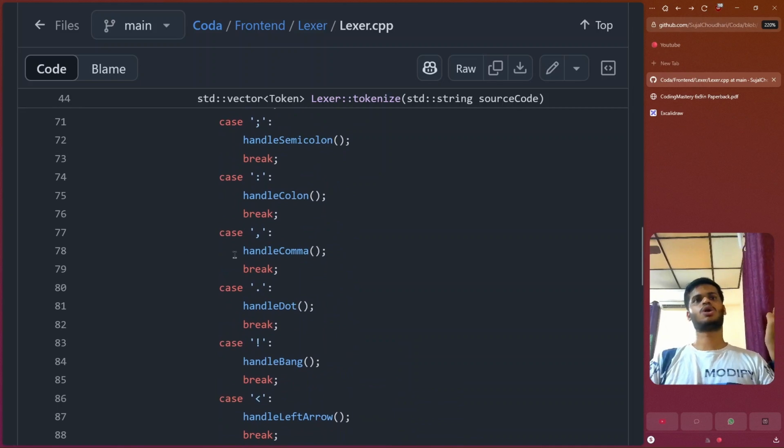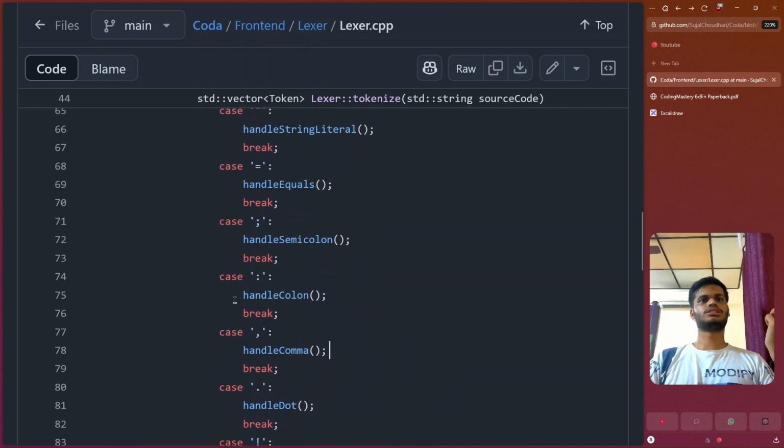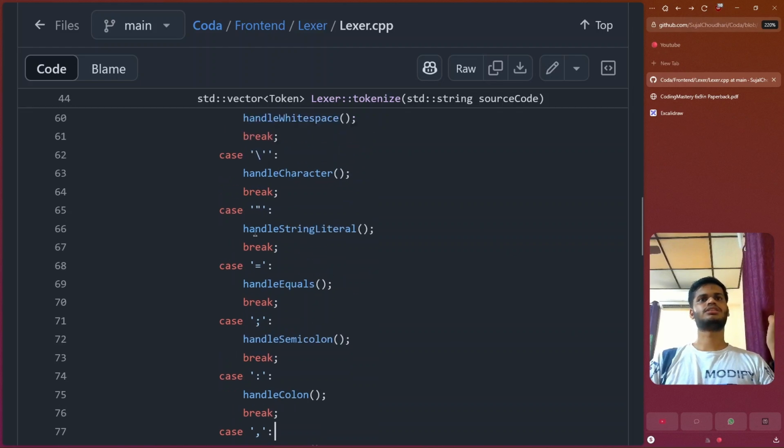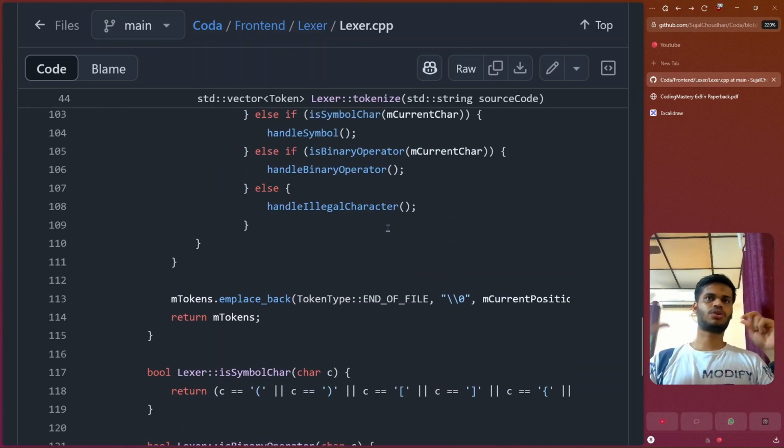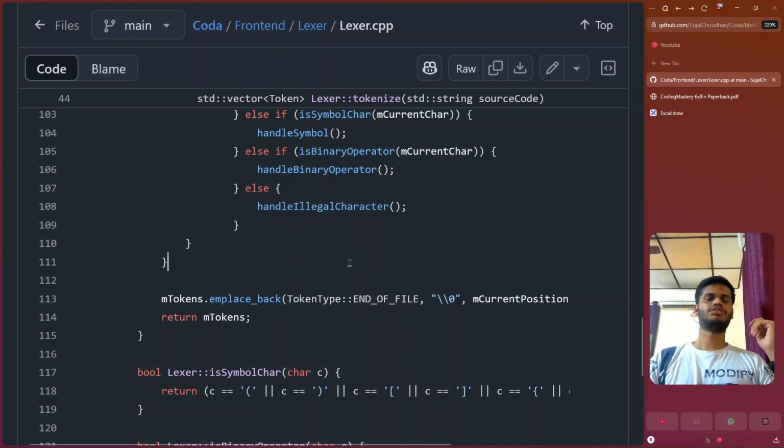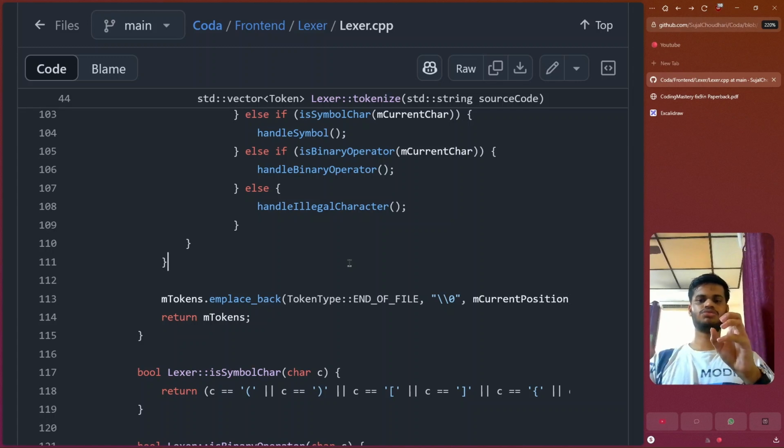So let's say there is a comma, so we have handle comma. There's a semicolon, then we have a semicolon operator, then we have, let's say, a double quote, a string return handler. So why are we making handlers for all this, not just using logic? Let's say if we encounter a white space, then just add a token type of white space. The thing is, let's say if we have equal to and following the equal to, we have another equal to, then the meaning changes. It is not an assignment operator now.